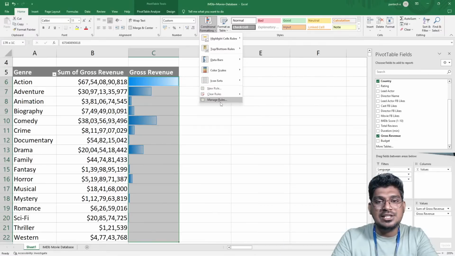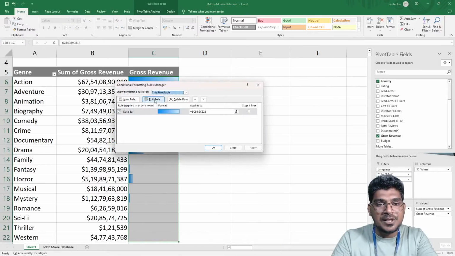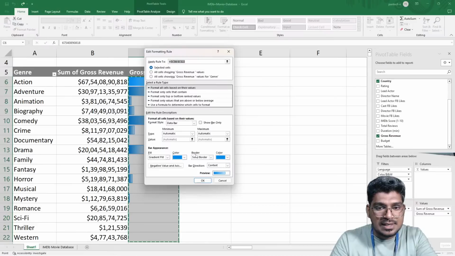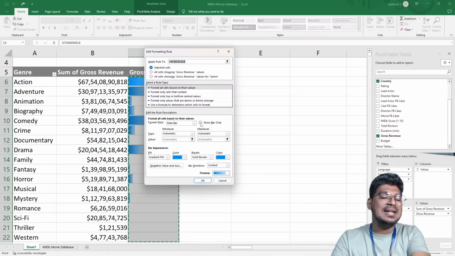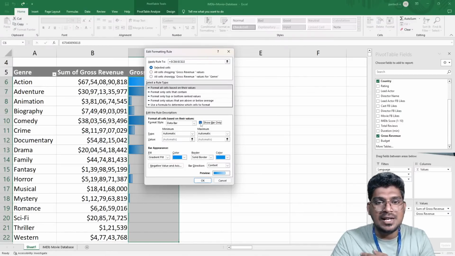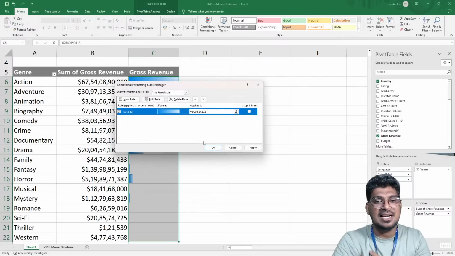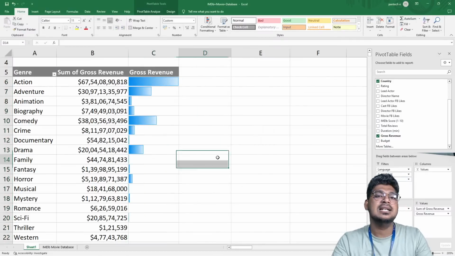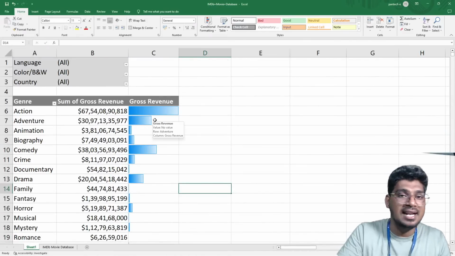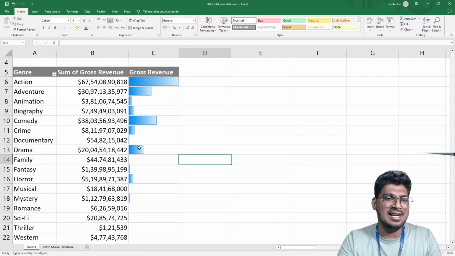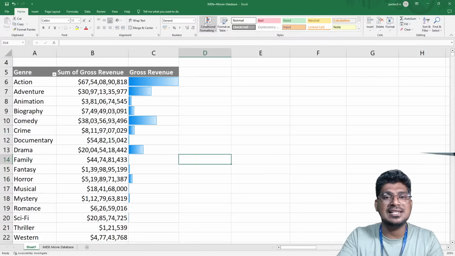So in this conditional format, Manage Rules, for these cells you can follow the Edit Rules. Here we have the option to show only the icon. When I click this one, that will also be pretty good to see. So this is the way you can make it, and this is actually pretty good to see using this particular data.